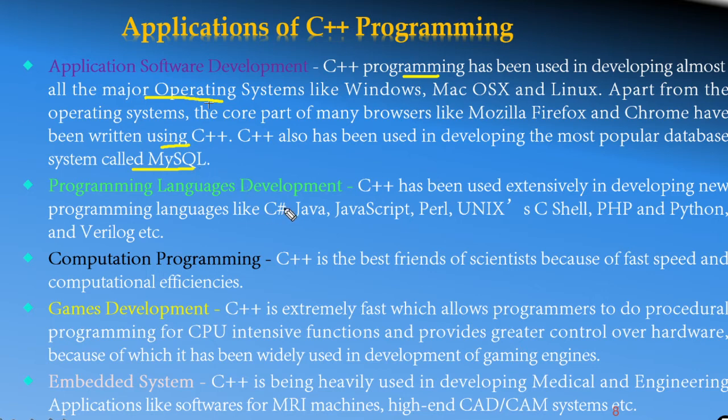We can also do programming language development. That is, it is extensively used in developing new programming languages like C#, Java, JavaScript, Perl, Unix C Shell, PHP, Python, and Verilog, etc. These are different programming languages which are developed as advances of C++, or by using C++. And it is also used in computational programming. That is, it is the best friend of scientists because it has fast speed and computational efficiency.